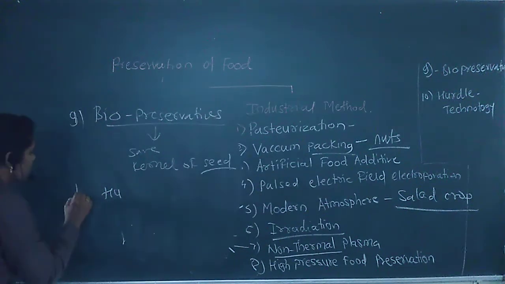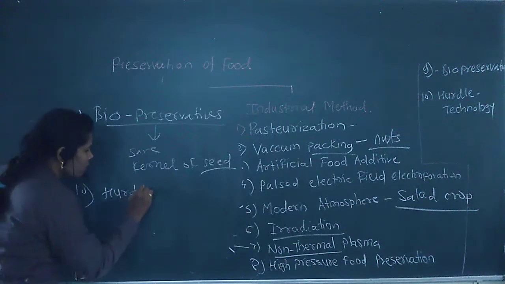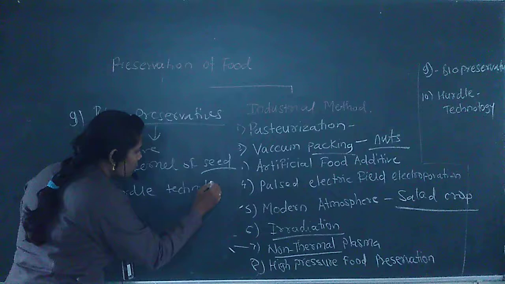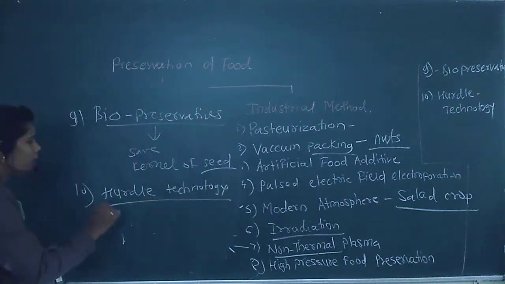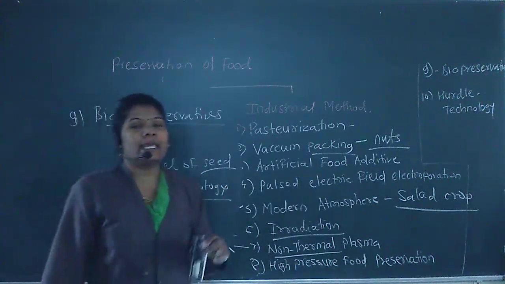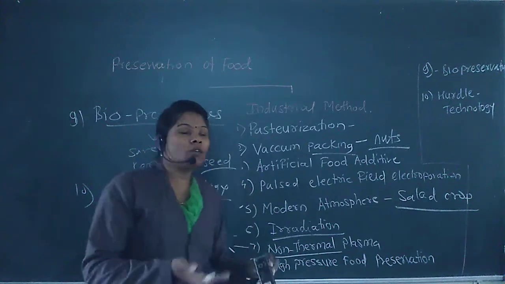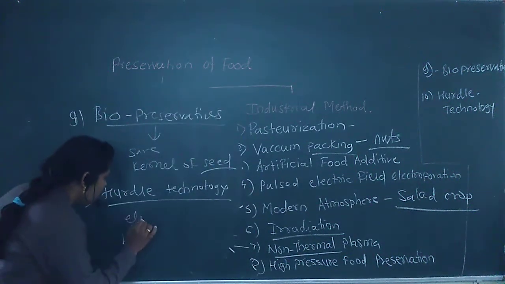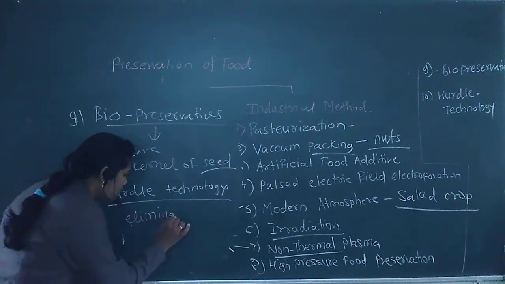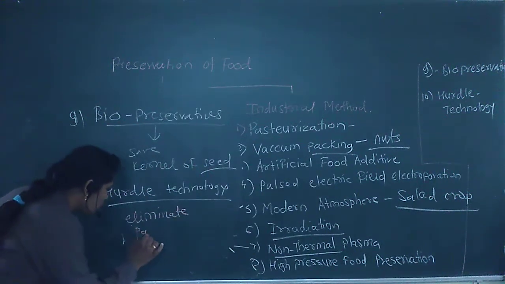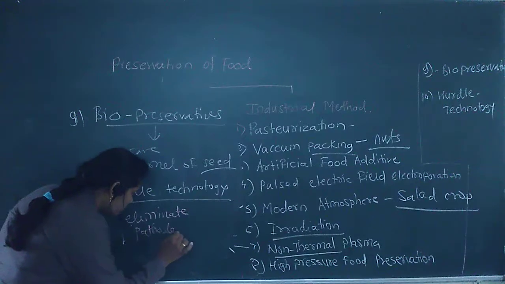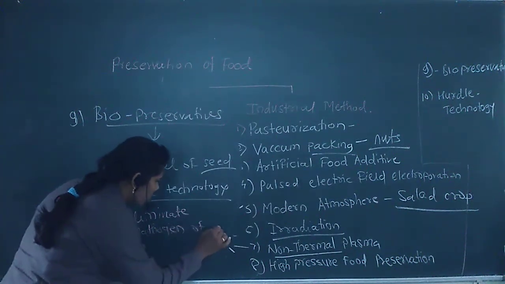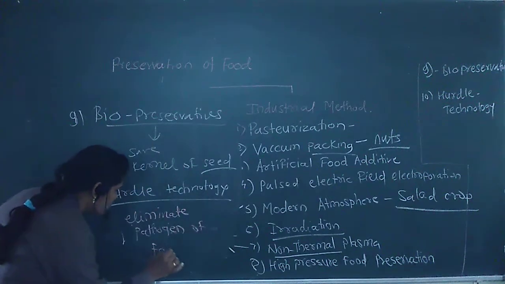Hurdle technology. In that hurdle technology, this eliminates the pathogens of the food.